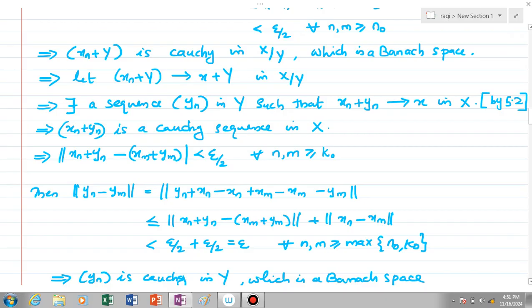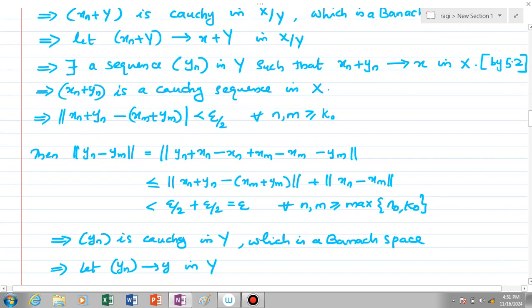We have already seen that the two terms are each less than epsilon by 2 for every n and m greater than or equal to some n naught and some k naught. So for the maximum of n naught and k naught, we can see norm yn minus ym is less than epsilon. This means that the sequence yn is a Cauchy sequence in capital Y, which is also a Banach space by our supposition. So it converges. Let the point be small y, that is, the sequence yn converges to small y in capital Y.